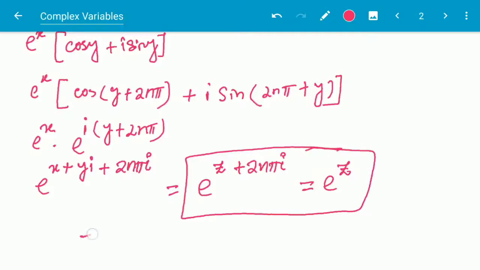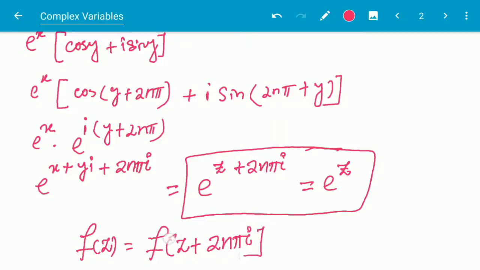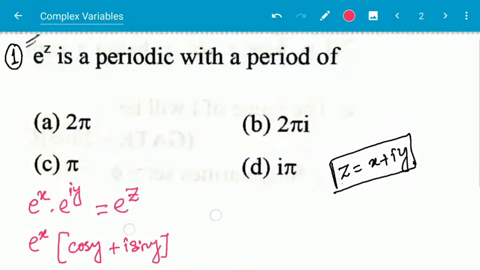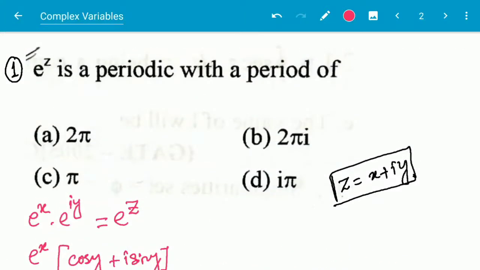So I can write f of z equals f of z plus 2n pi i. So the period is 2n pi i, so here 2 pi i.